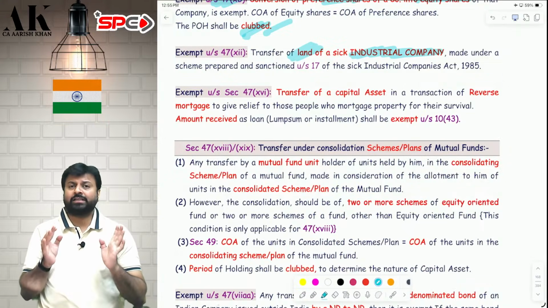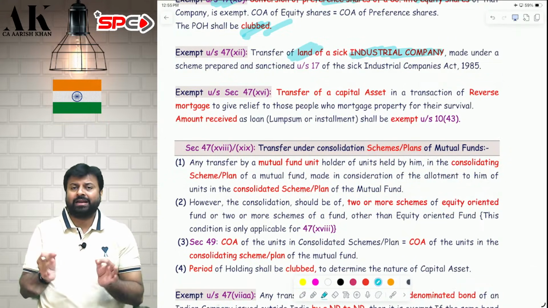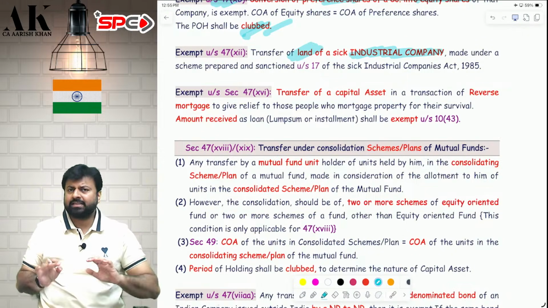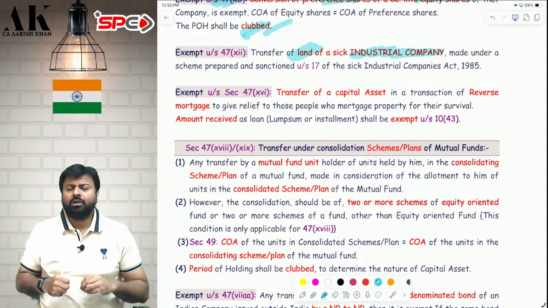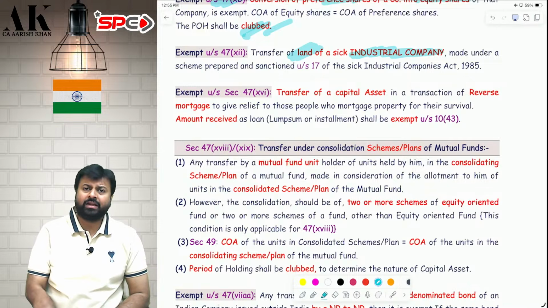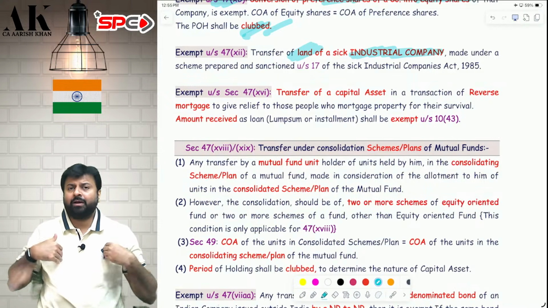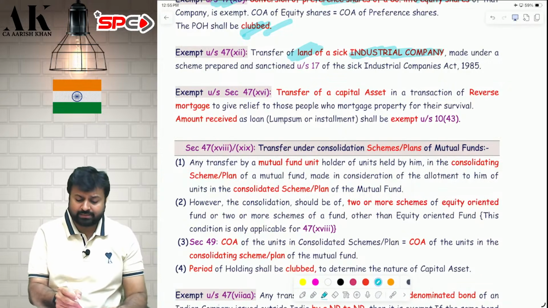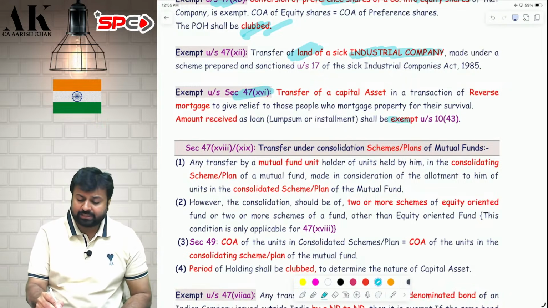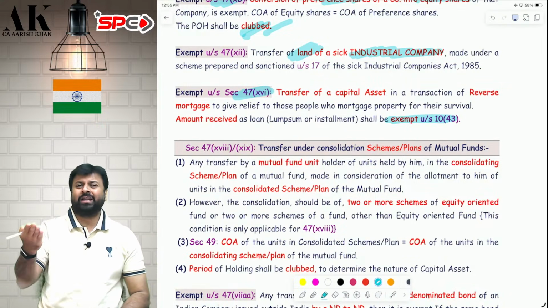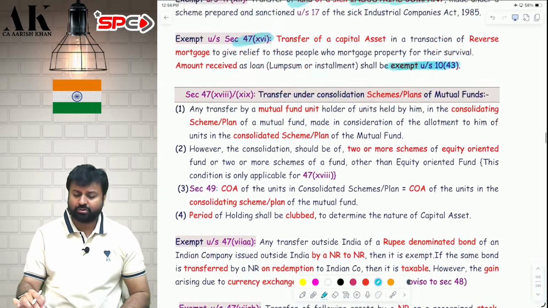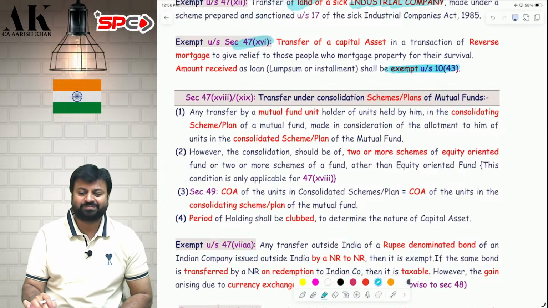Next one, reverse mortgage scheme. Suppose I am a senior citizen, I go to the bank and mortgage my property and tell the bank, please take my property, give me monthly income. This is how the reverse mortgage scheme runs. You go to the bank, give the property and take in return some income. Whatever property I have transferred in reverse mortgage, that is exempt under section 47(16). And in return, whatever money you receive, installment or lump sum, that is also exempt under section 10(43). That is also not subject to tax. I hope it is clear to all of you.